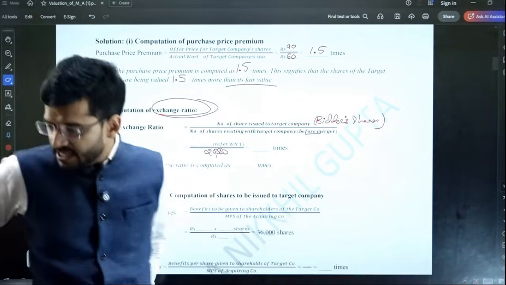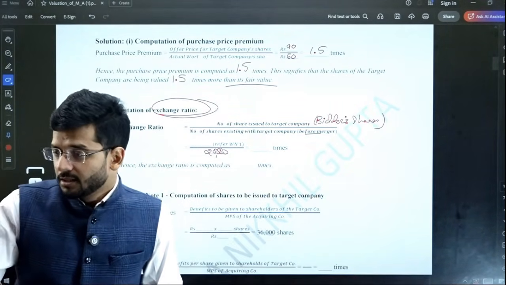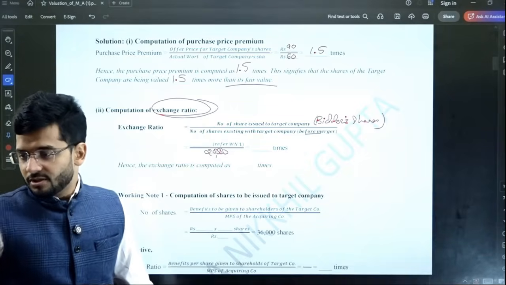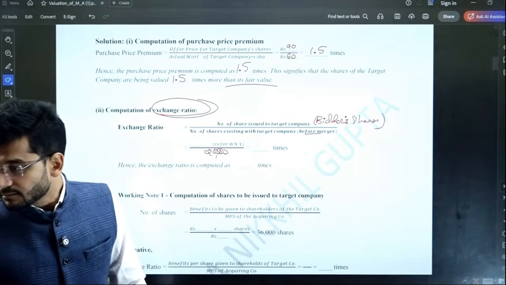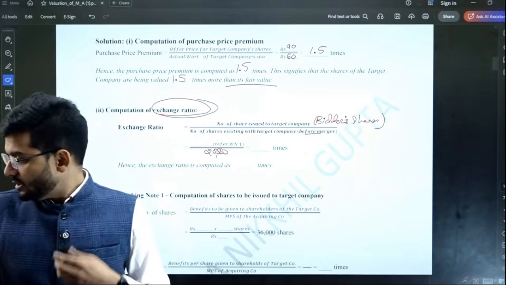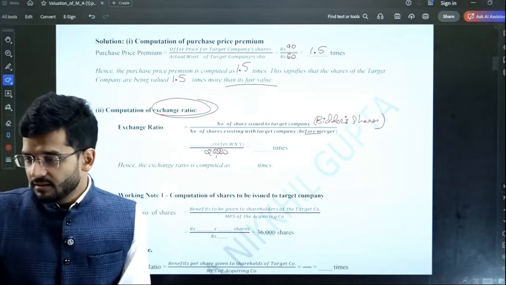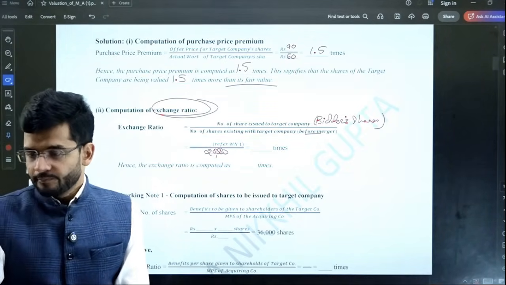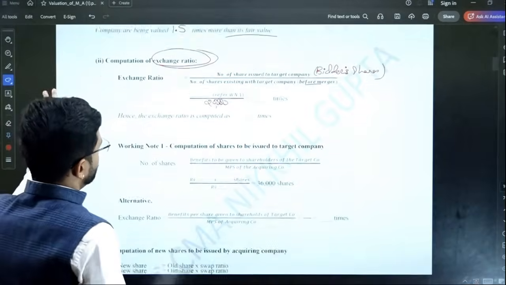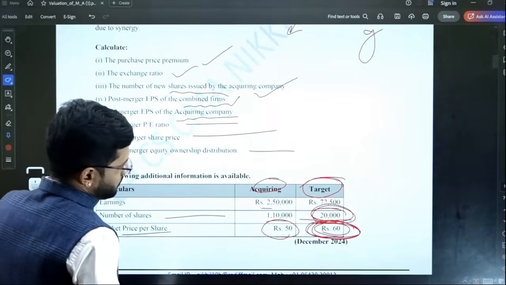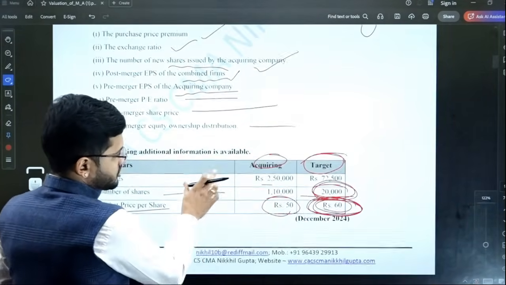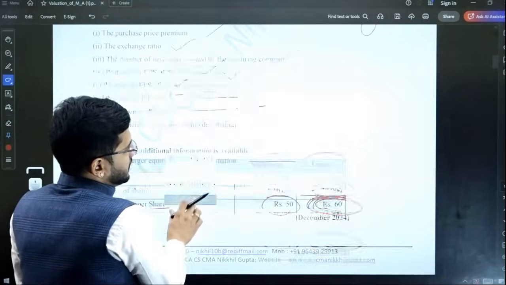All right, please tell me what is the share exchange ratio? Is anyone able to compute the share exchange ratio? Please comment if yes. What should be the share exchange ratio that you need to compute? So what will be the share exchange ratio in this case?